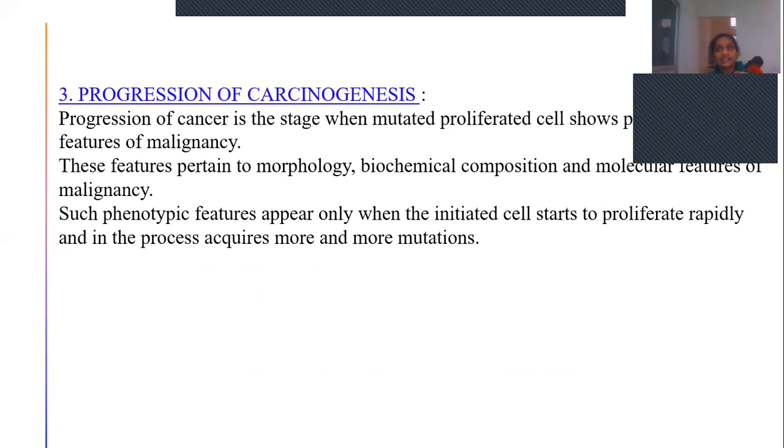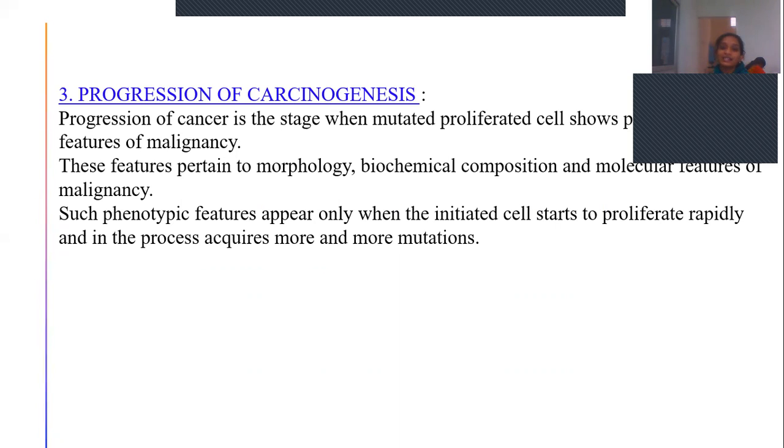So first, initiation, promotion and progression. For initiation, there are direct acting carcinogens or indirect acting carcinogens. Direct acting doesn't require any metabolic reaction, whereas indirect requires metabolic reaction. During this process, when it undergoes metabolic reaction, it will release certain reactive electrophiles. These will react with DNA, causing damage to DNA. The damaged DNA, whatever is there, we call it an initiated cell.